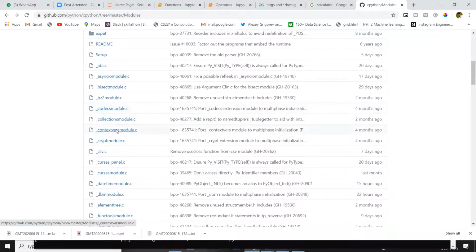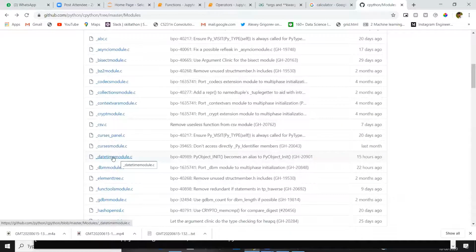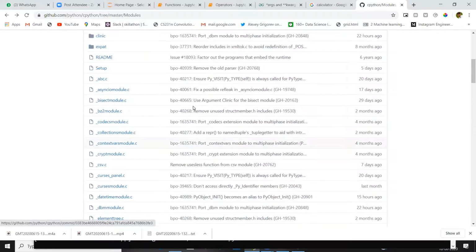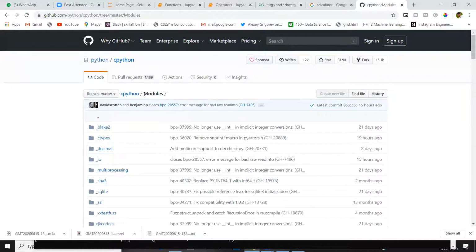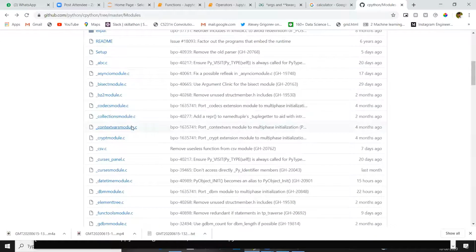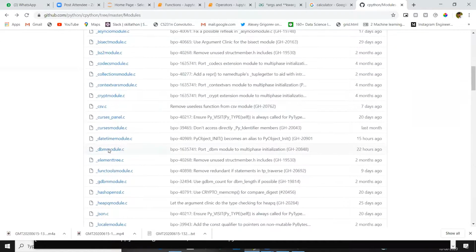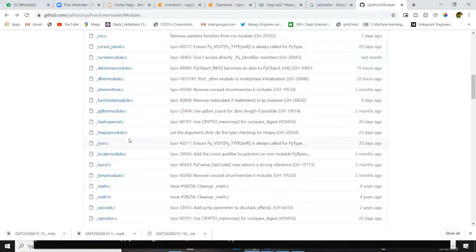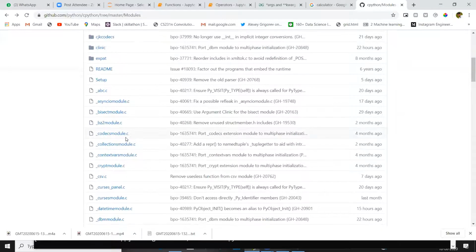If you want to deal with dates and times, we have a module for that, datetime. This is Python code, written in C language. This is CPython. Inside this, we have the datetime module, and for every task we have a module.